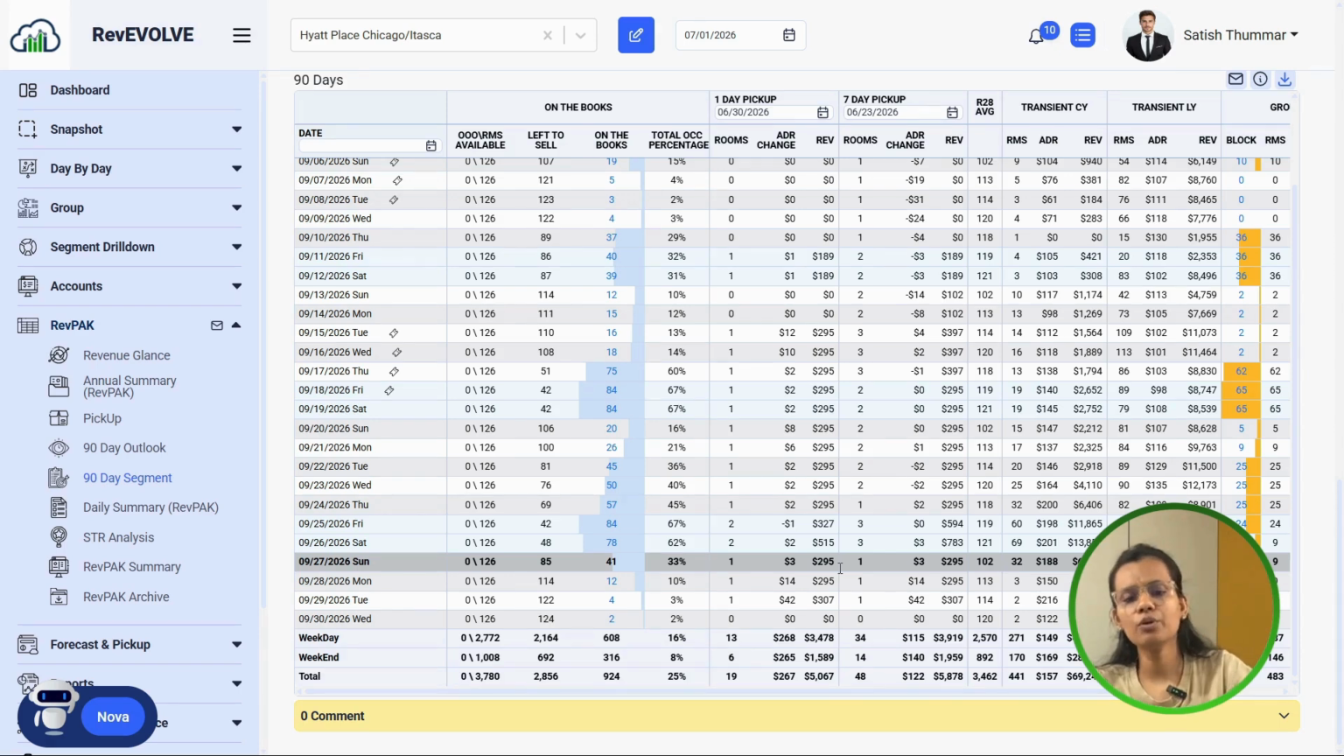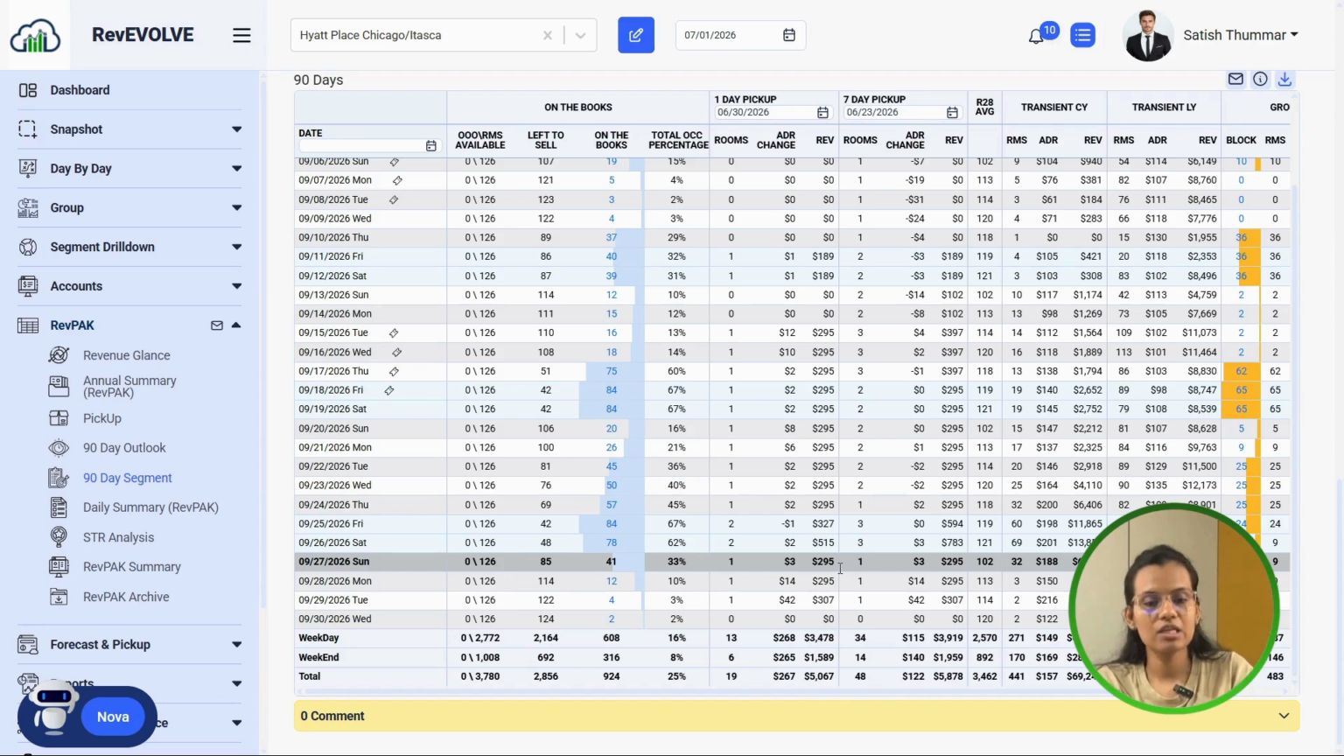So knowing occupancy alone isn't enough. The real question here is who is filling those rooms. So the report breaks into transient business, group business, historical comparison, along with segment ADR, segment revenue, and pickup by segment. All of this is very important to know to break down the business and to see which business will work best for you.